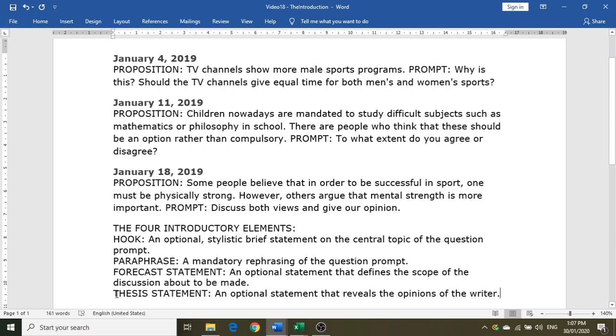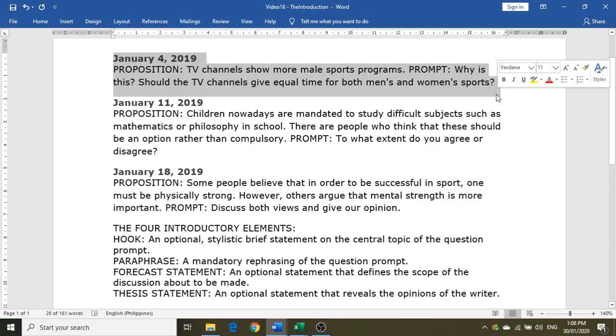So again, the thesis statement is quite self-explanatory. This is the part where the writer will say whatever his or her opinion is. Okay, so those are the four introductory elements, and just to emphasize, it's only the paraphrase that's really the mandatory element here. So what I'm going to do now is demonstrate how this should work.